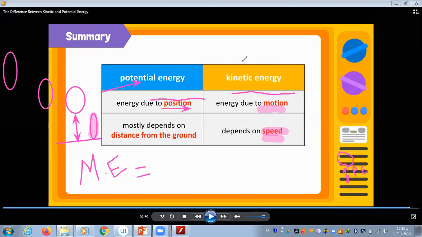So we have this potential energy and this kinetic energy. If we add them together, we have mechanical energy. So mechanical energy equals potential energy plus kinetic energy. Hope you understand this point.